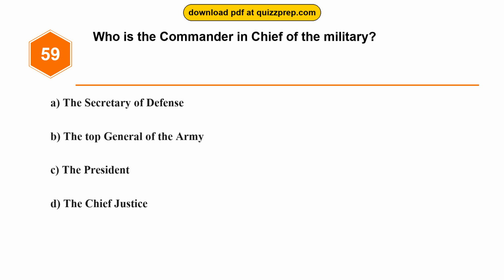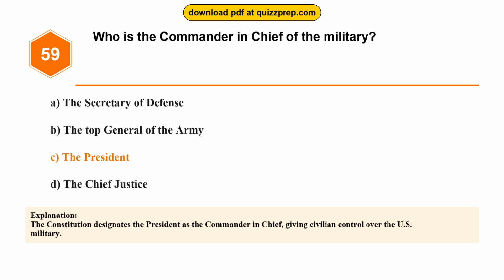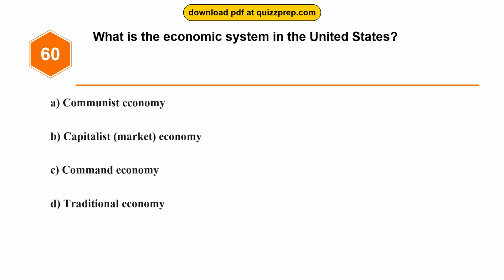Question 59. Who is the Commander-in-Chief of the military? Option A, the Secretary of Defense. Option B, the Top General of the Army. Option C, the President. Option D, the Chief Justice. The correct answer is option C, the President. The Constitution designates the President as the Commander-in-Chief, giving civilian control over the U.S. military.